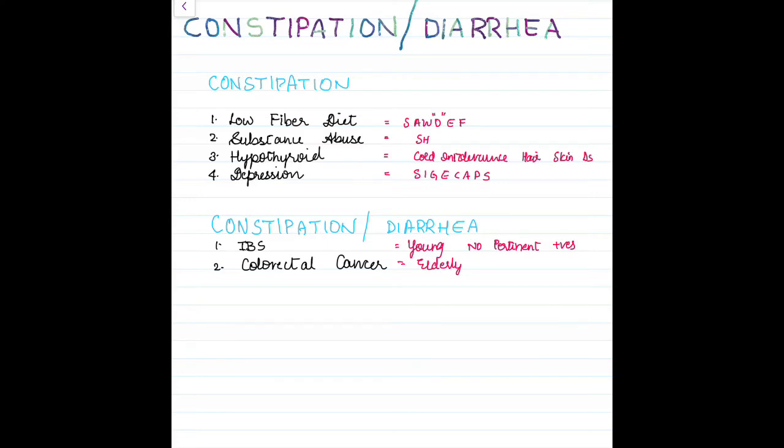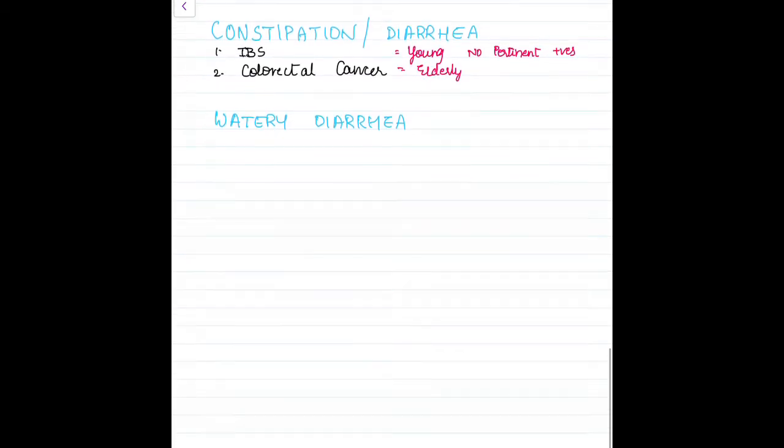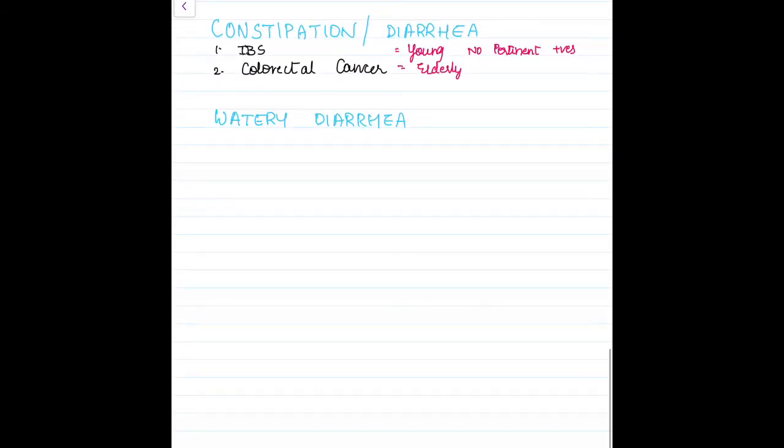The next one is watery diarrhea. So in watery diarrhea, let's just go in infection and inflammatory. That's how we are going to go about.